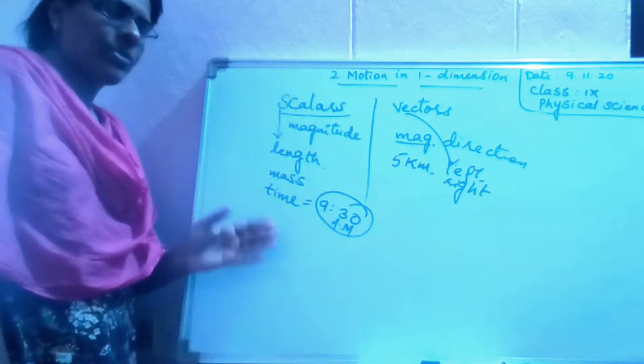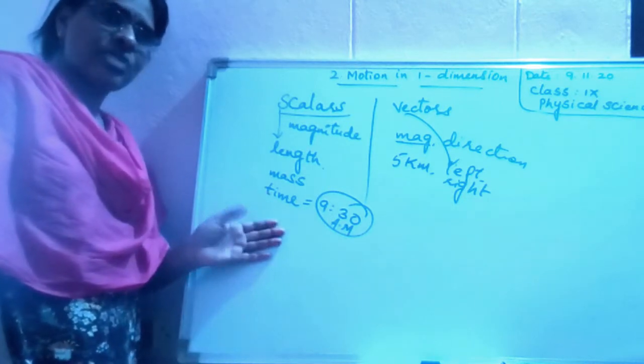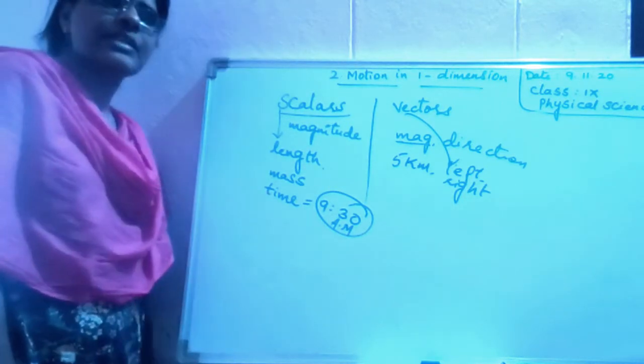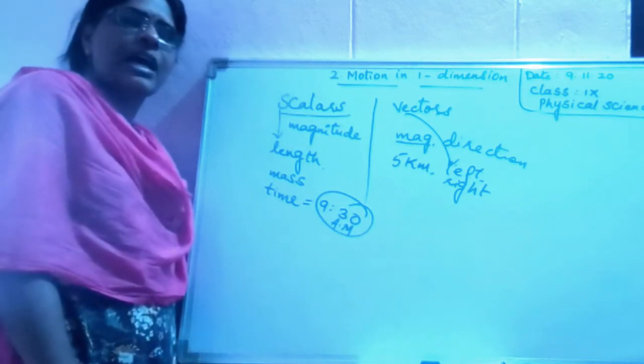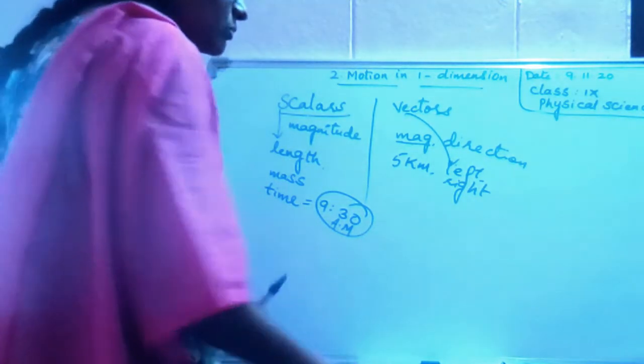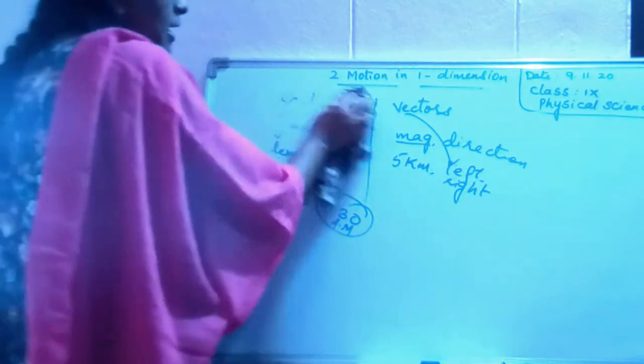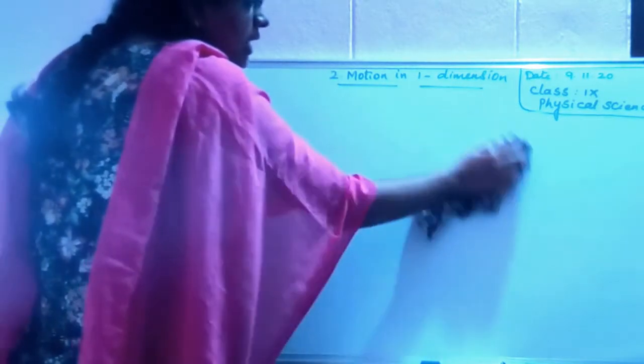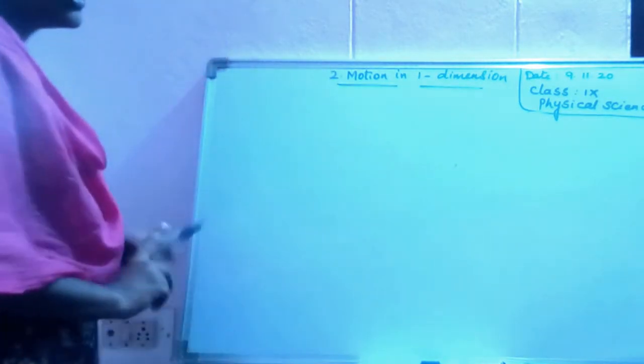They don't require any direction. Such quantities are called scalars. The physical quantities are divided into two types, scalars and vectors.